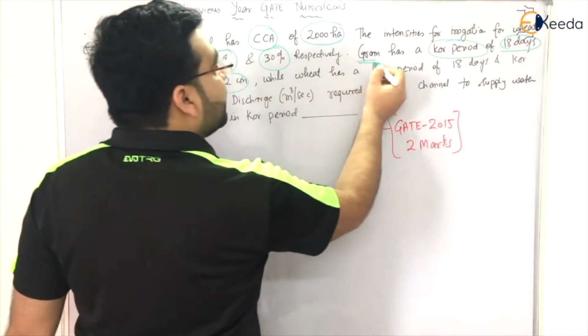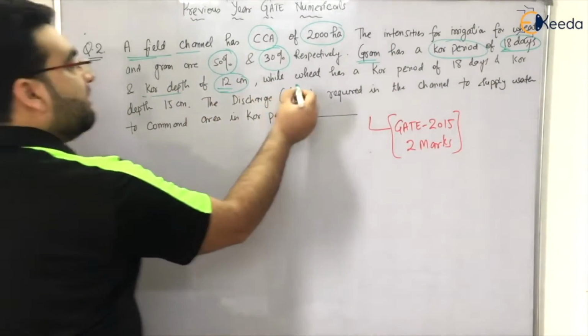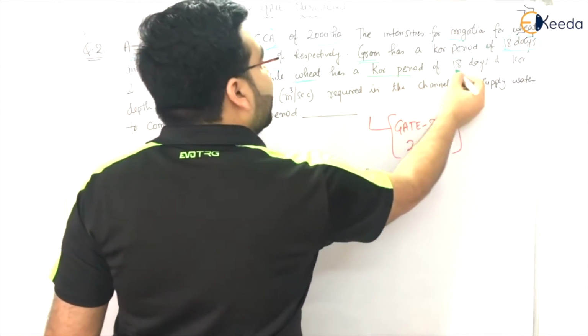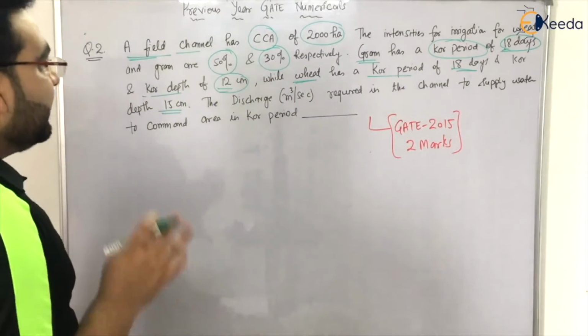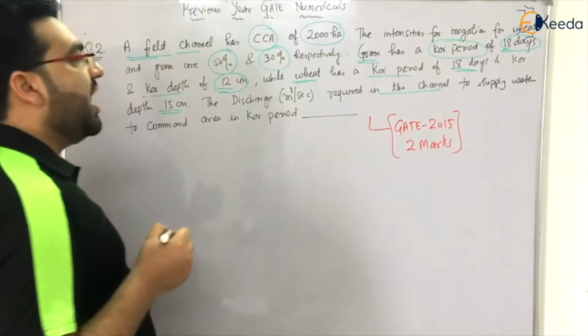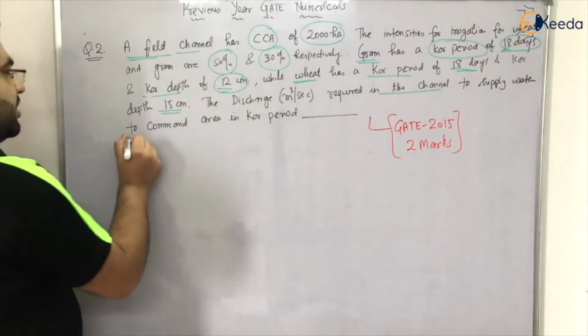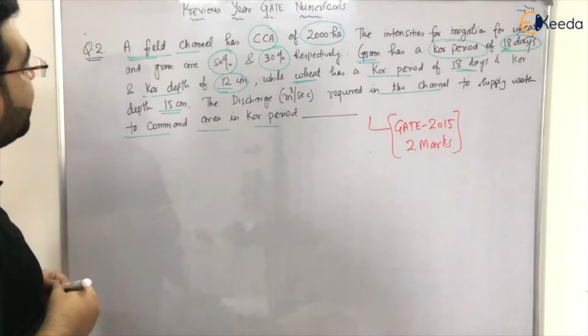So gram has a core period of 12 days and core depth of 12 centimeter, while wheat has a core period of 18 days and core depth of 15 centimeter. Okay. The discharge required in the channel to supply water to the command area in core period. Okay, it's a normal question.